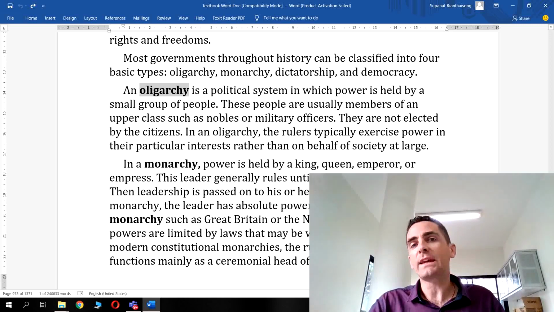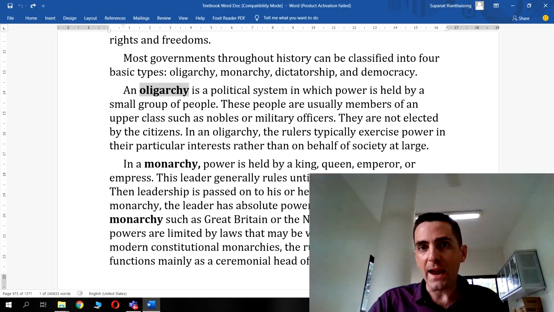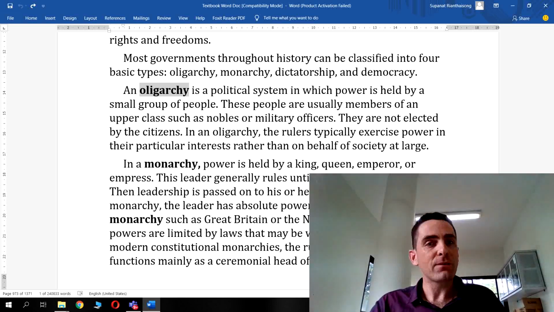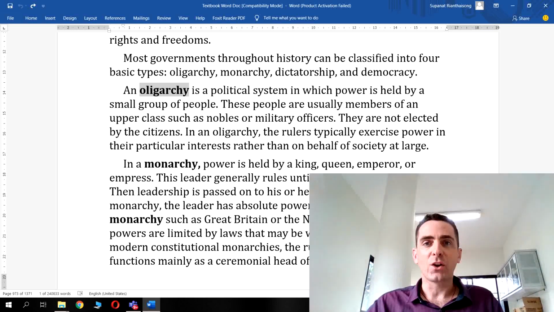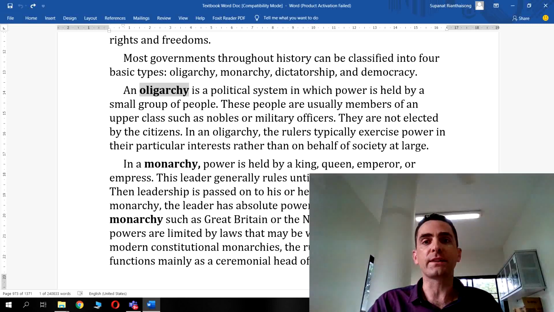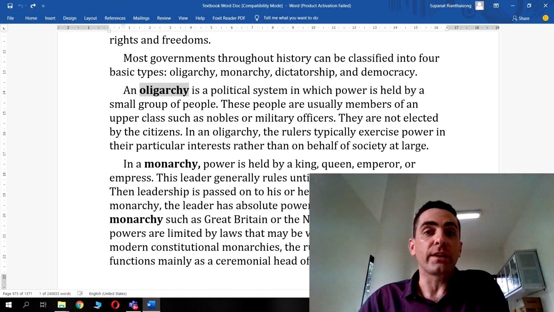An absolute monarchy is a system of government in which the king or queen makes all political decisions, everything comes through them, and they have to give a big rubber stamp, boom, for anything to become law in that country. A constitutional monarchy is different. A constitutional monarchy means the powers of the monarchy are checked by a constitution. What is a constitution? A constitution is like a rule book, shall we say, a list of cans and cannots for a government within a country.